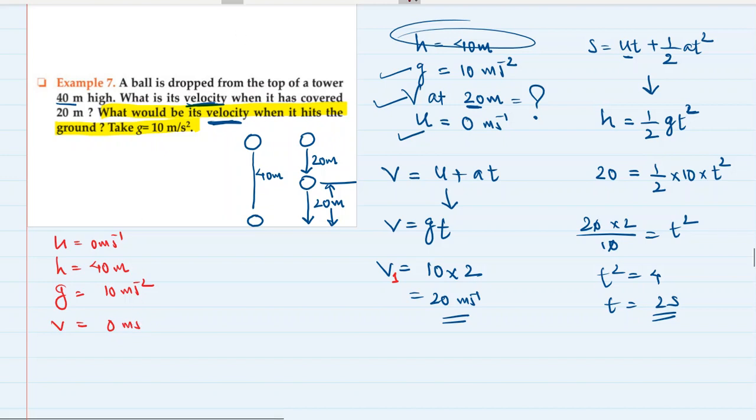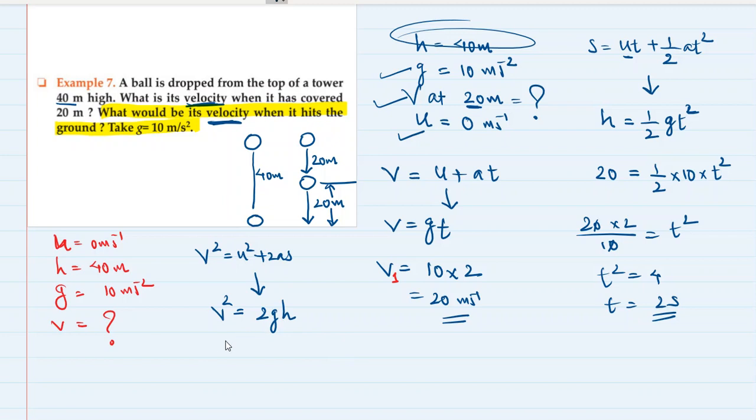We don't know the final velocity. We have to find the final velocity. So final velocity is to be found out. Now u, this is u, okay? U, H, G, and V. How do these connect? Okay, so we have the third equation of motion. I think we can use it. V square is equal to U square plus 2AS, and this converts into V square is equal to 2GH.